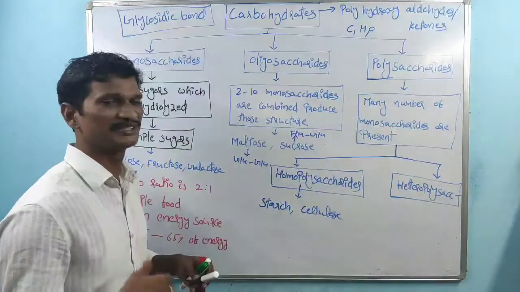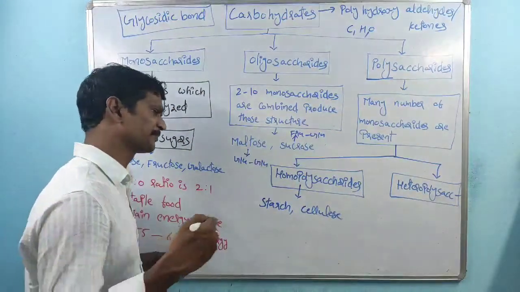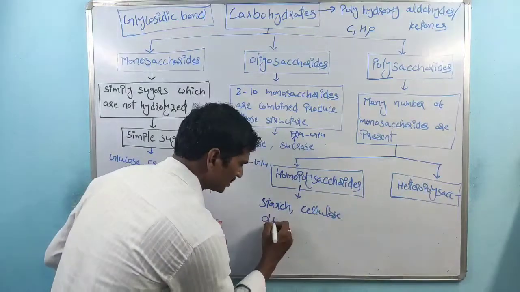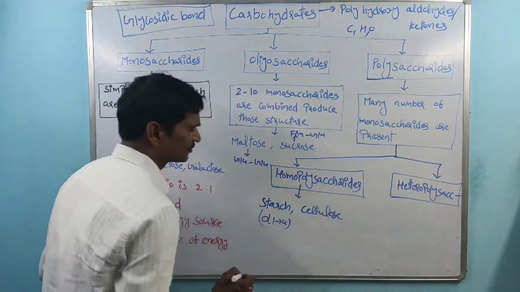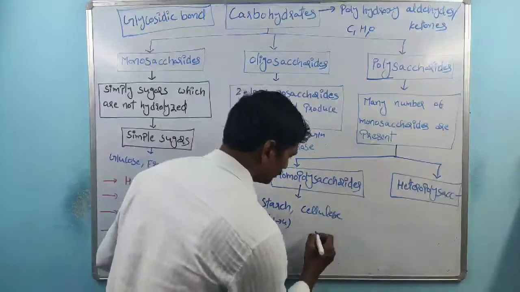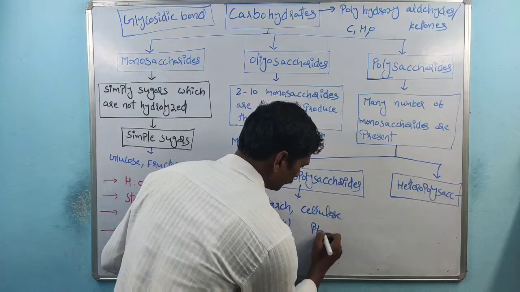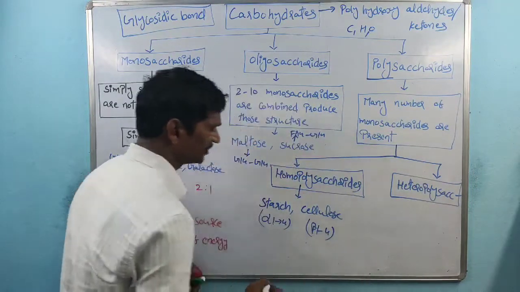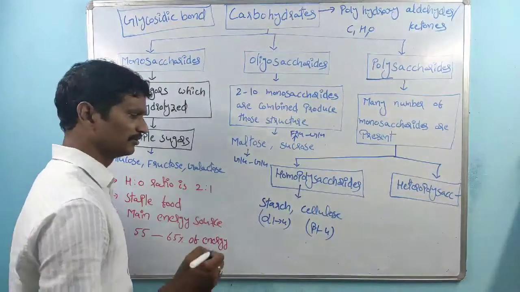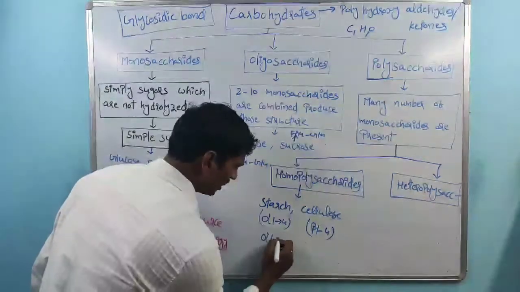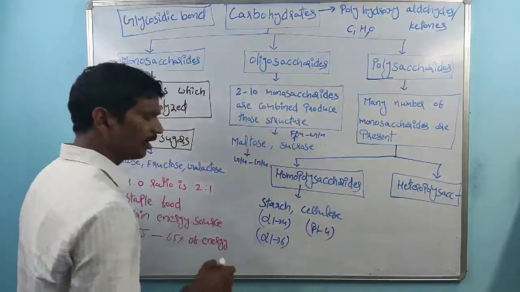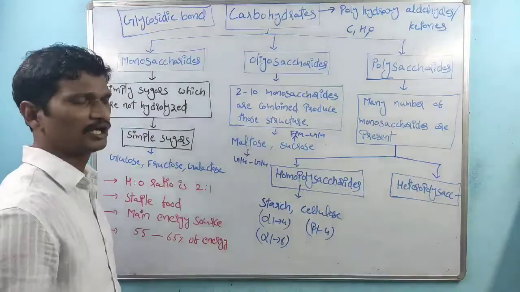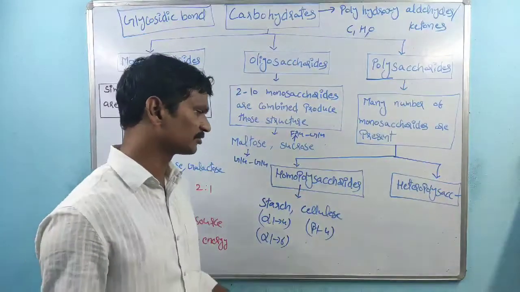Then what is the difference between starch and cellulose? Linkage. Within starch there is an alpha 1,4 linkage, and within cellulose there is a beta 1,4 linkage. Within starch, an alpha 1,6 linkage is also present.